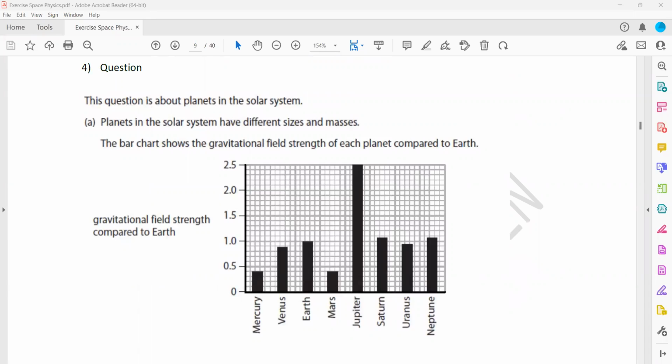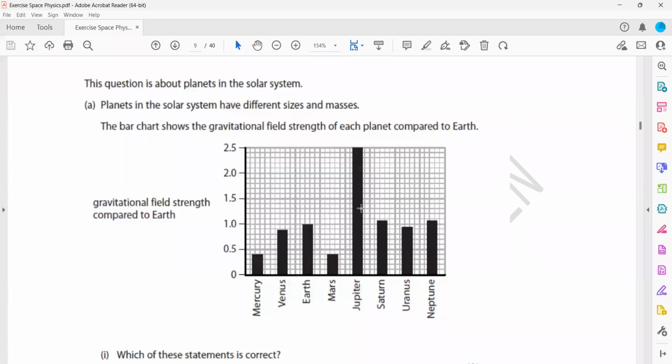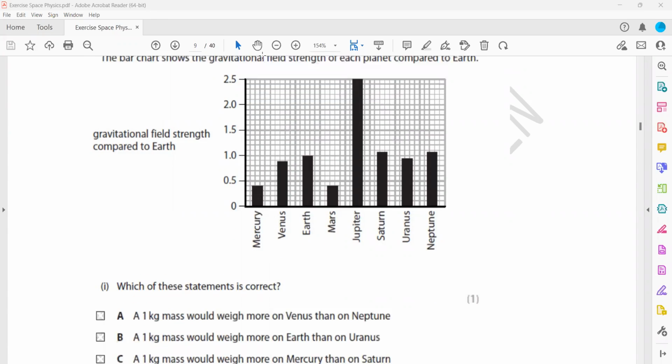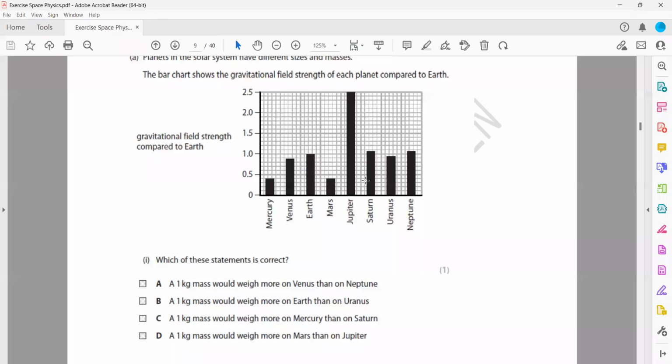So you can see the representation. Planets in the solar system have different sizes and masses. The bar chart shows the gravitational field strength of each planet compared to that of Earth. So for Earth, it's a comparison, it's relative. Which of these statements is correct? If the planet's gravitational field is stronger, it means the weight will be more.